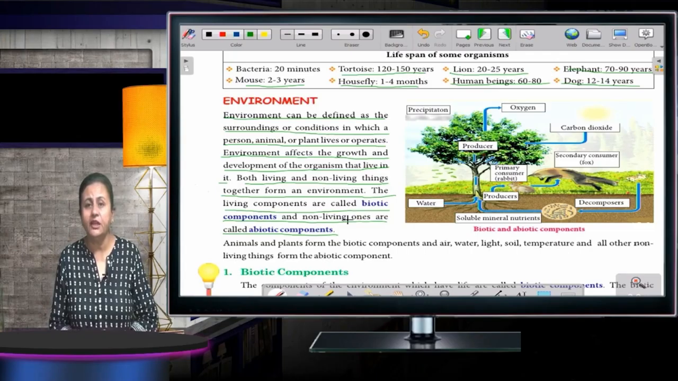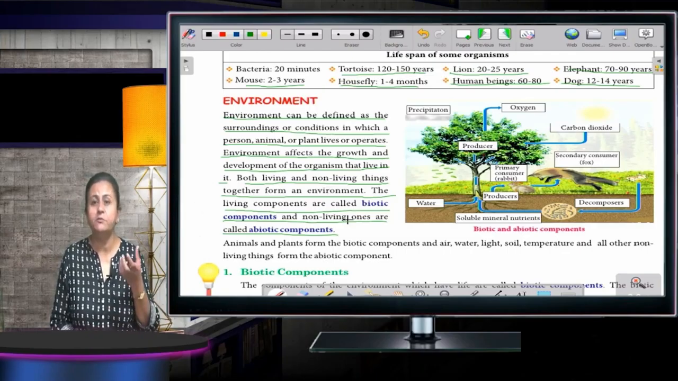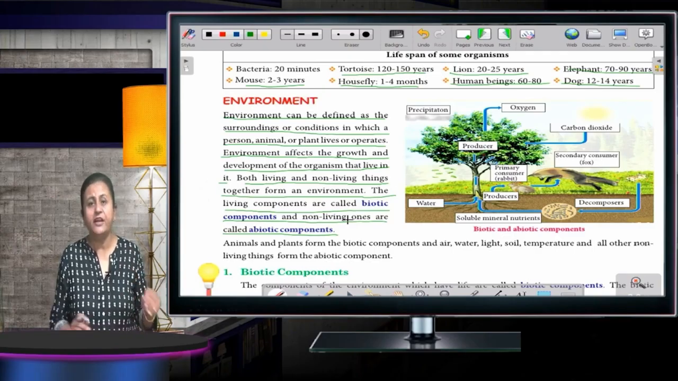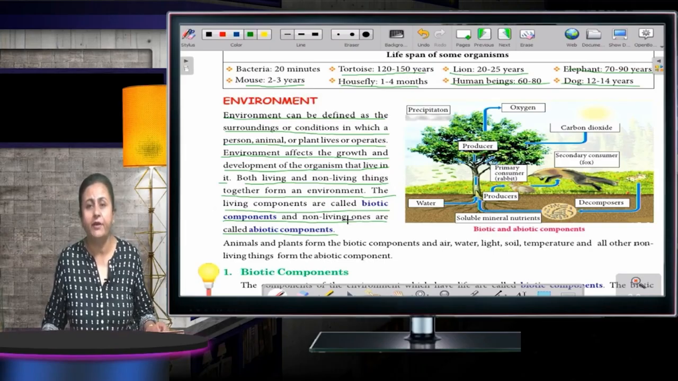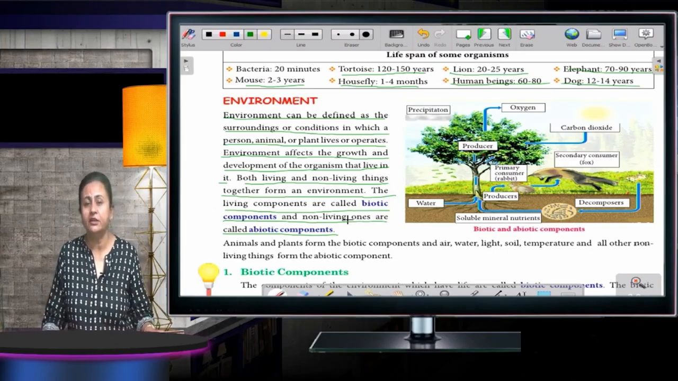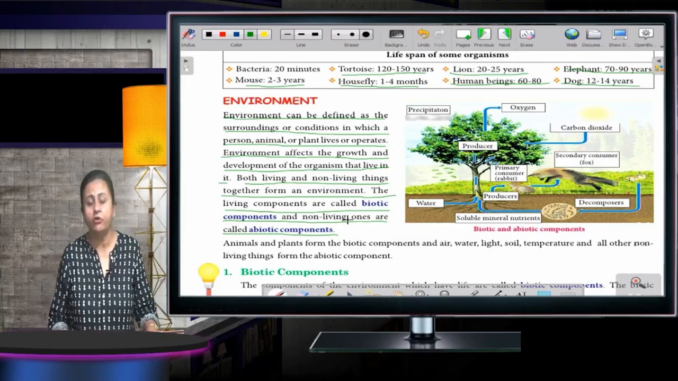The living things, like plants and animals, form biotic factors. They are known as biotic components. Biotic means which have life. Animals have life, plants have life. If I talk about abiotic, that means which do not have life. Abiotic are non-living and biotic, on the other hand, is living. Now we start with biotic components.